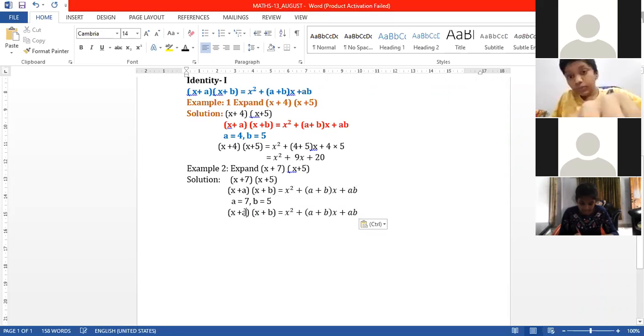In the place of a, I am substituting 7. In the place of b, I am substituting 5. Now x square plus (a plus b). What is the value of a here? The value of a is 7. The value of b is 5, plus 7 into 5.